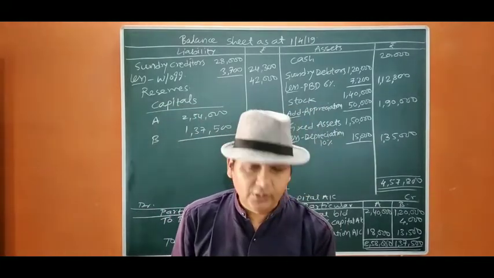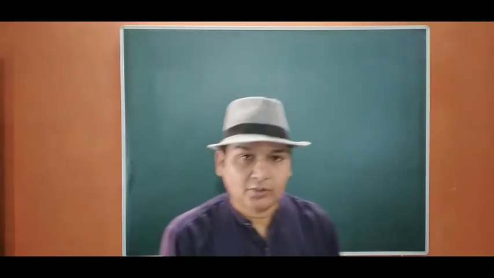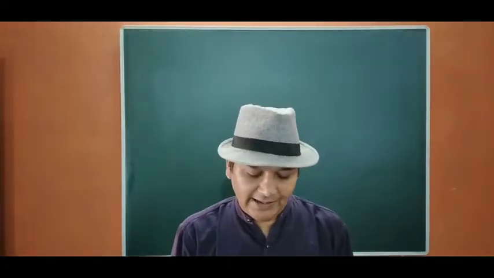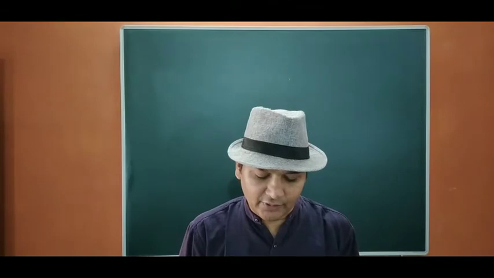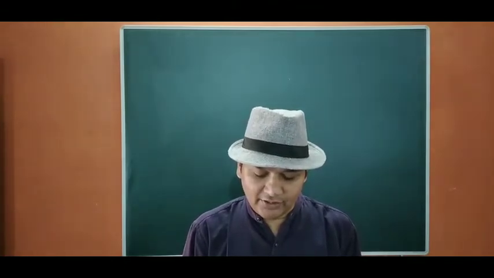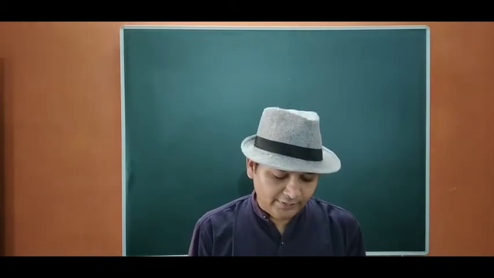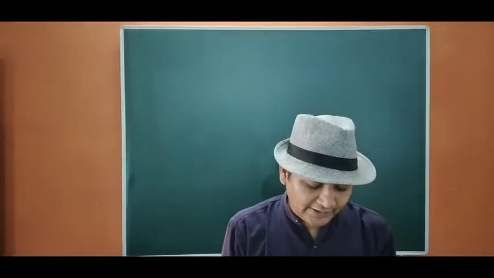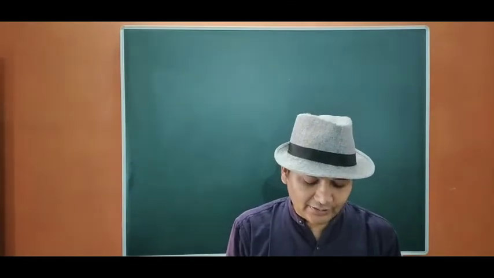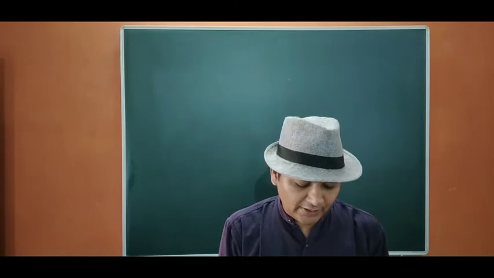Now we move to question number 28. X, Y and Z are partners in a firm sharing profit and losses as 5:4:3. The balance sheet as at 31st March 2019 was given: liability side, creditors, outstanding expenses, general reserve, capital of X, Y, Z; asset side, cash at bank, debtors, stock, furniture, plant and machinery.